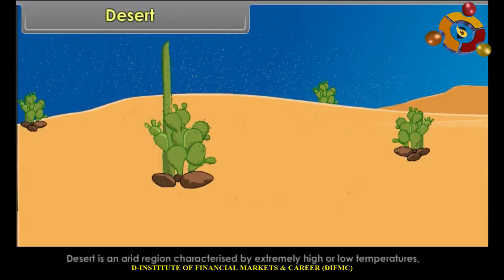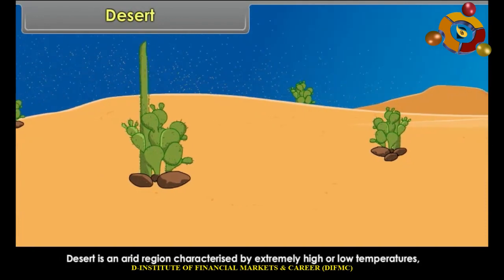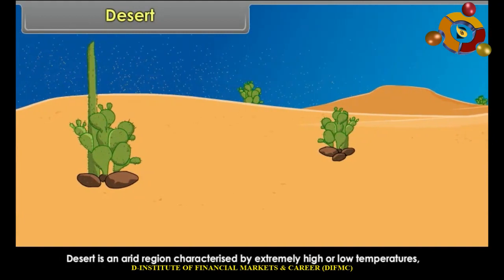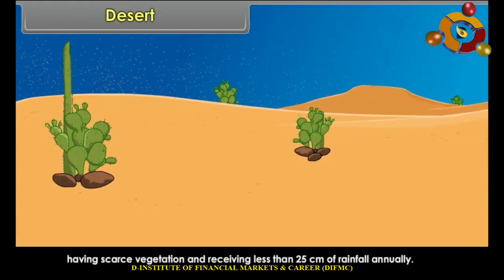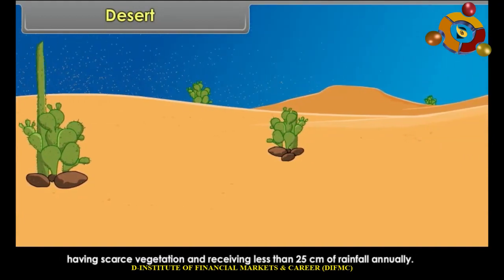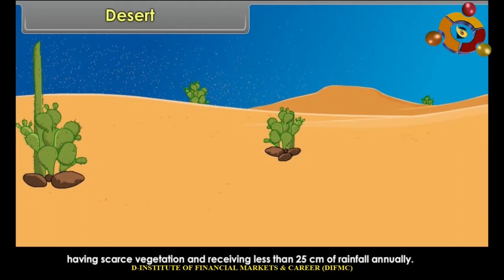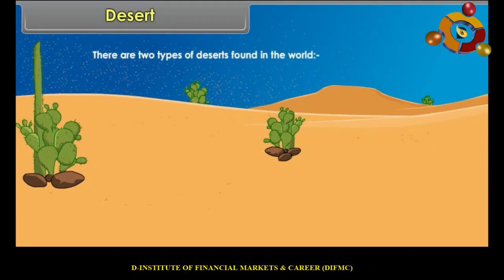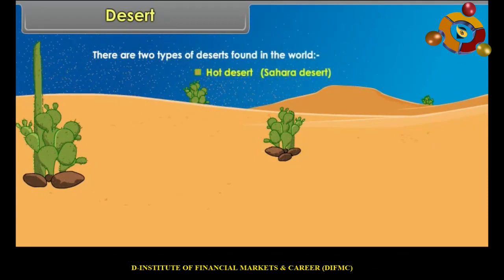Desert. A desert is an arid region characterized by extremely high or low temperatures, has scarce vegetation and receives less than 25 centimeters of rainfall annually. There are two types of deserts found in the world: hot desert, Sahara Desert, and cold desert, Ladakh.